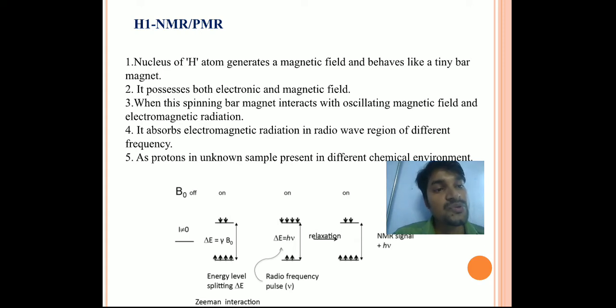Whenever it goes from the lower to the higher energy state, it absorbs energy. If we are able to calculate this amount of energy, we can easily find the energy associated with this particular transition, right?